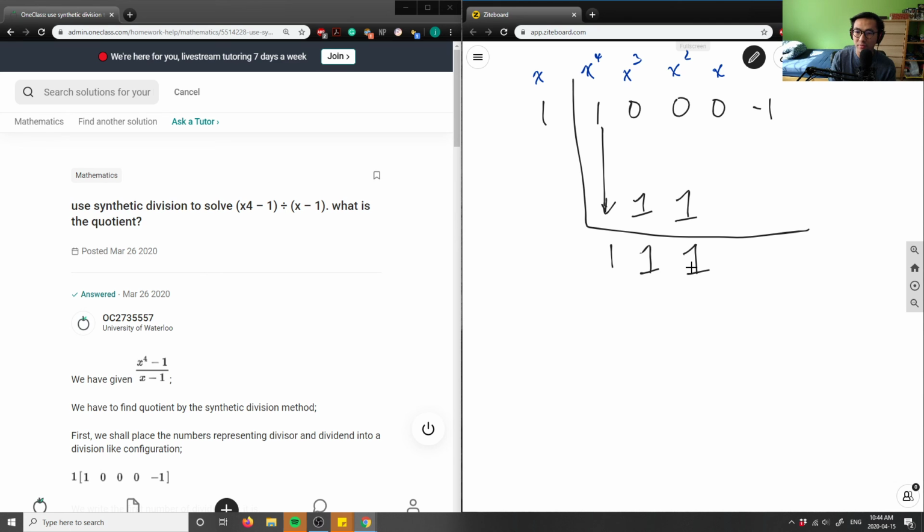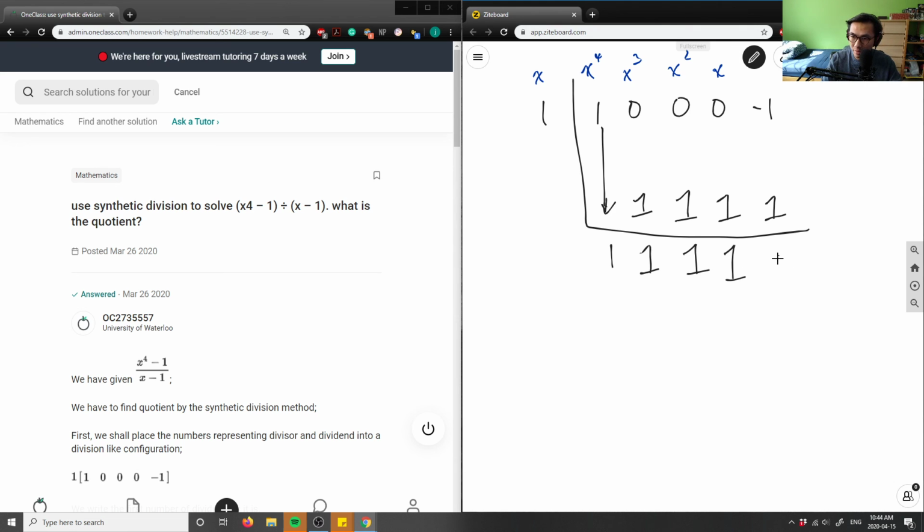And I get another 1 here. 0 plus 1 is 1. 1 times 1 here is 1. I bring this down. Negative 1 plus 1 here is a 0, right? So I get a 0 here in this case.